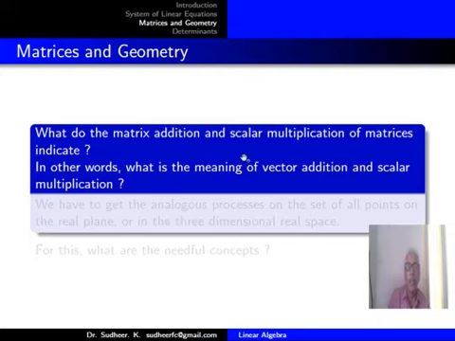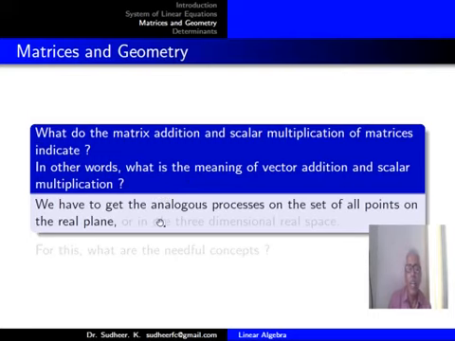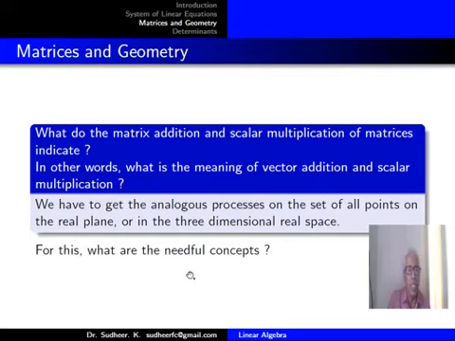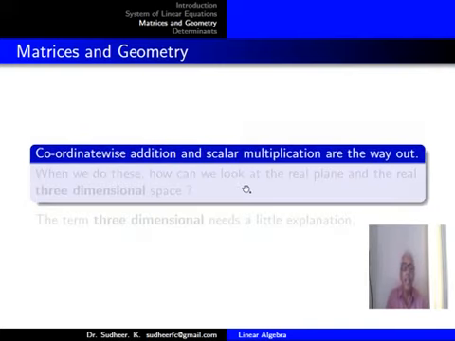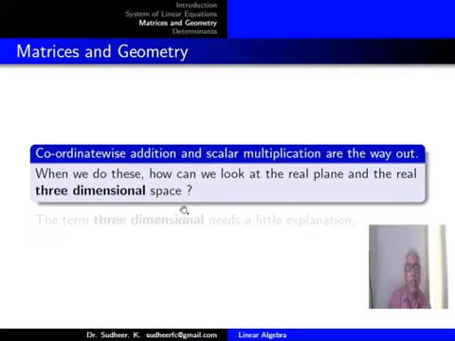Because we are using column matrix, column vector for the same object, these two terms, matrix addition and scalar multiplication of matrices, and vector addition and scalar multiplication, geometrically represent the same. We have to get the analogous process on the set of all points in the real plane or in the 3-dimensional real space. For this, what are the needful concepts? So we need some geometrical ideas for this. Coordinate-wise addition and scalar multiplication are the way out.